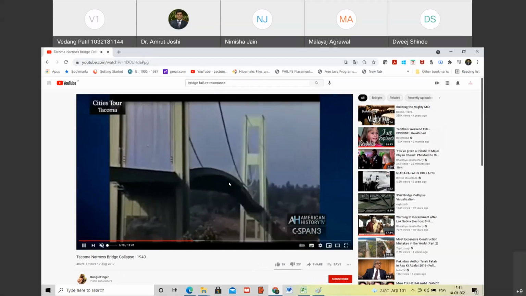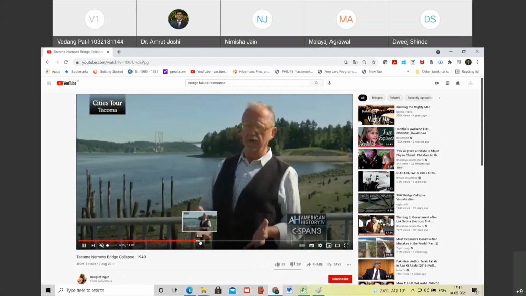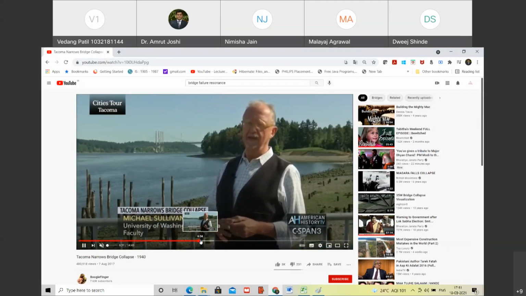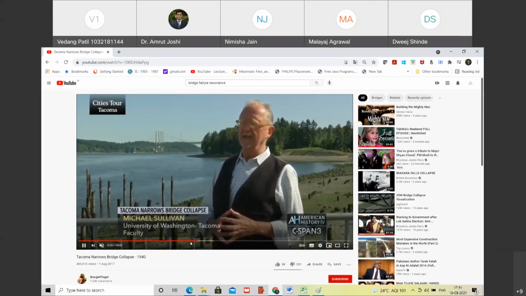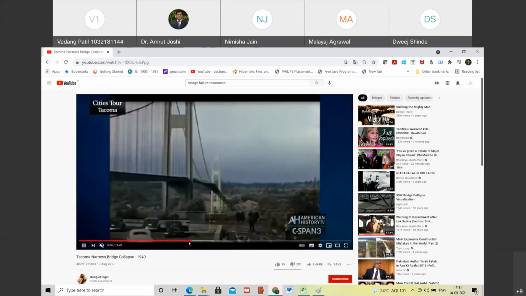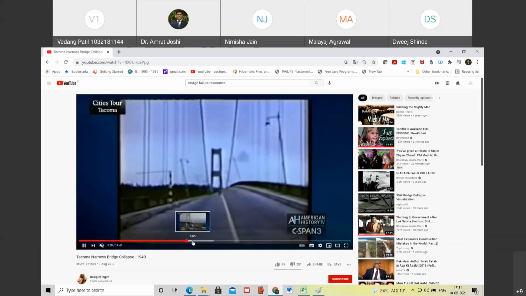Are you able to see these vibrations? Yes, sir. These are wind-induced vibrations. Wind speed was not very high, but wind speed was in such a fashion that its frequency, matlab the pressure which was acting on the bridge due to this wind, matched with the natural frequency of the bridge, and therefore you can see the large oscillations of this bridge before collapse. Are you able to see this? Yes, sir. This is resonance typically, and ultimately the bridge collapsed.